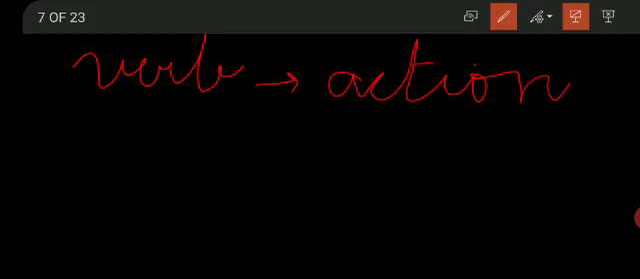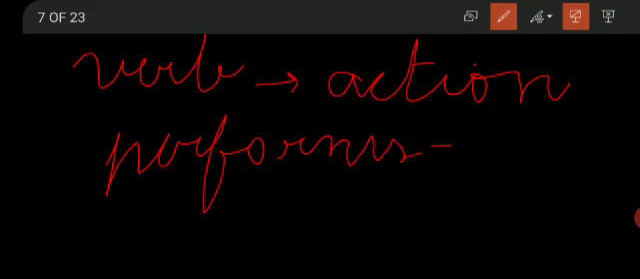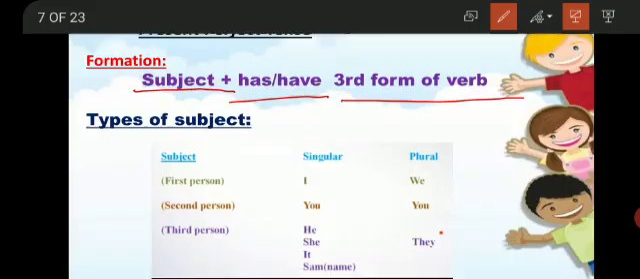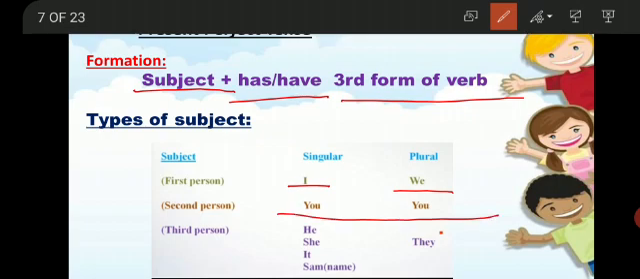Yes. First of all, recall the definition of verb, that verb is any action, and the one who performs the action is called subject. So basically we have 3 types of subject: first person, second person and third person according to the person category. In first person we place I and we. I is the singular subject and we is the plural subject. In second person we always have you, and you is considered as both singular and plural subject. And in third person the singular subjects are he, she, it, and the plural subject is they.